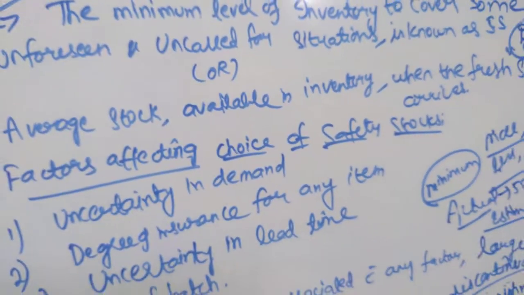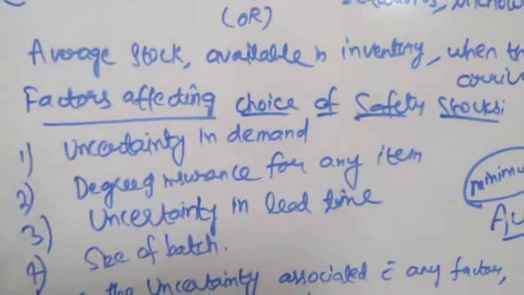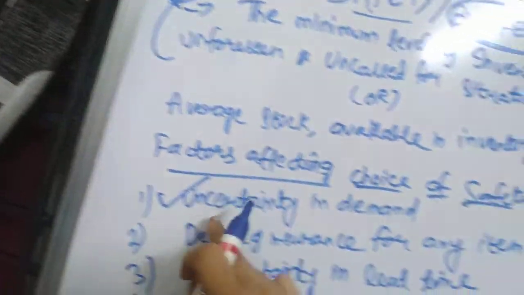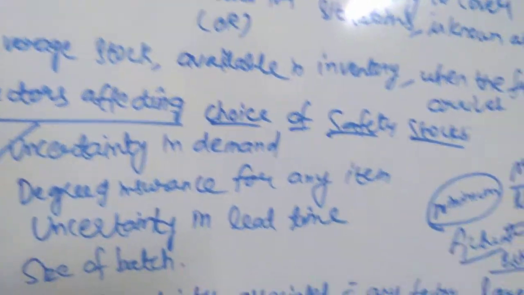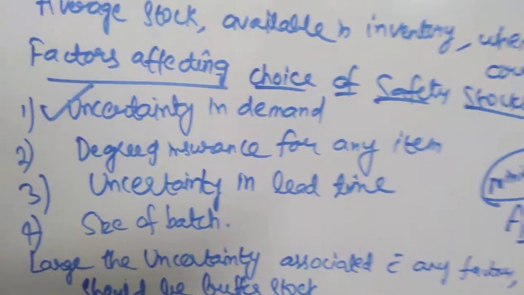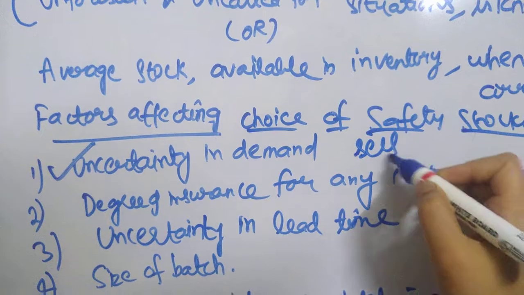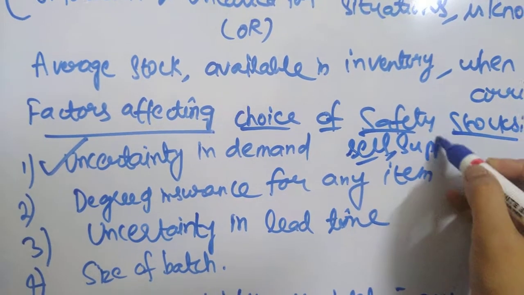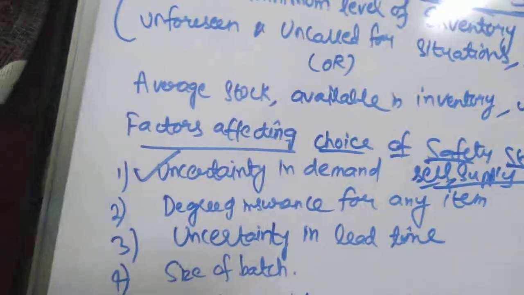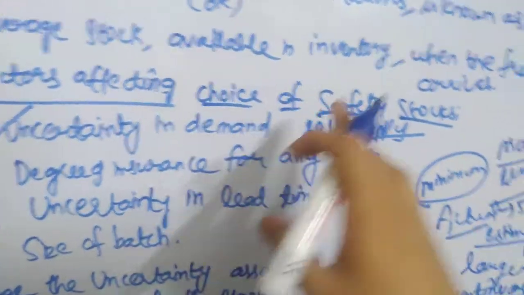Next, factors affecting the choice of safety stock. First, uncertainty in demand, which we have already discussed. You don't know when demand will be less or more, but in all situations you want to sell your product and keep your supply continuous. That is why you maintain a minimum level of stock. Whenever there is uncertainty in demand, you need to maintain safety stock.